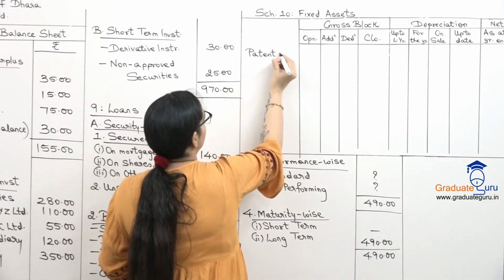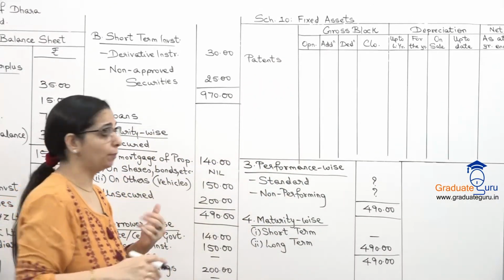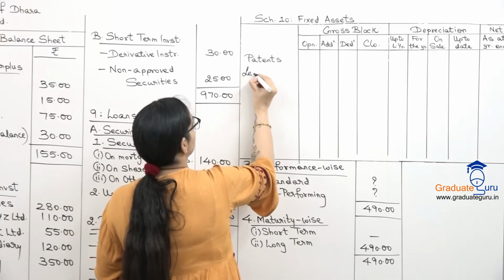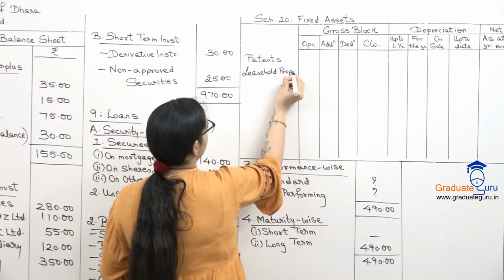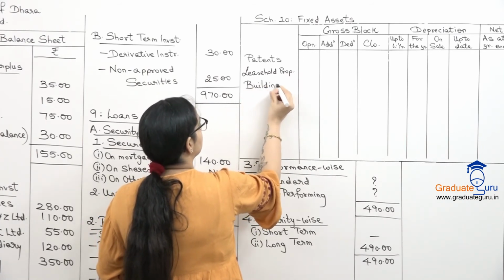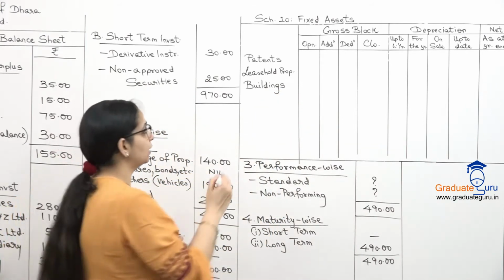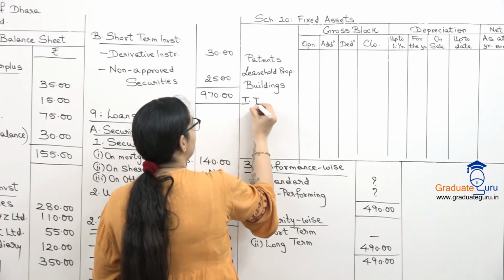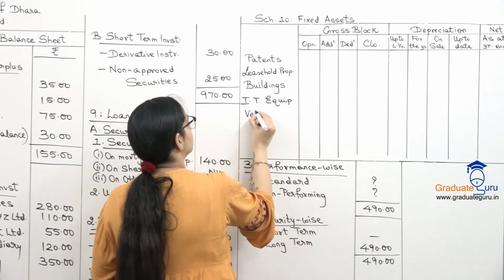So we have patents, we have our leasehold property, we also have buildings, and we have the information technology equipment, that is IT equipment I will write, and vehicles.